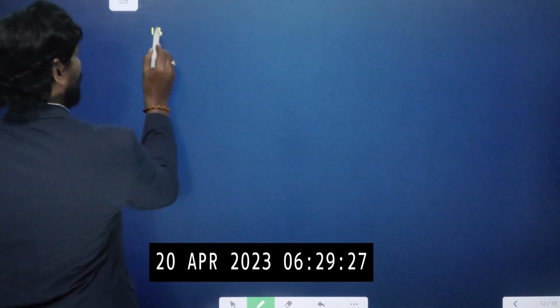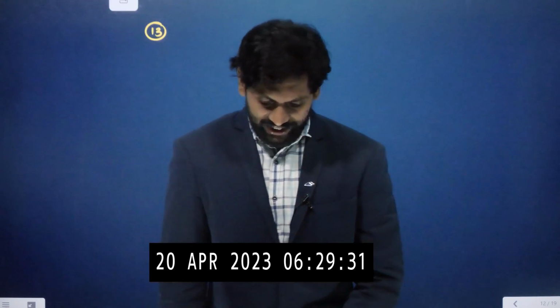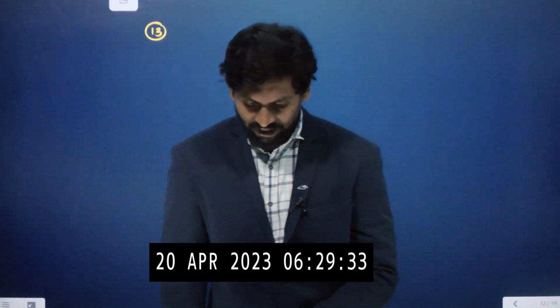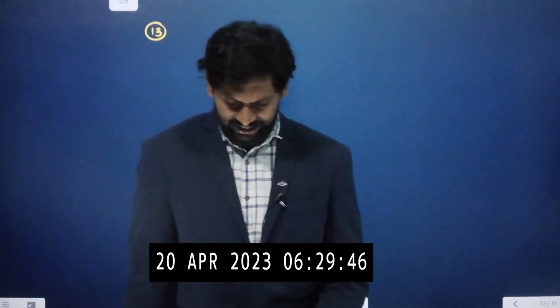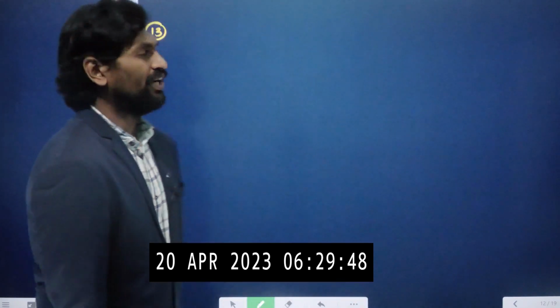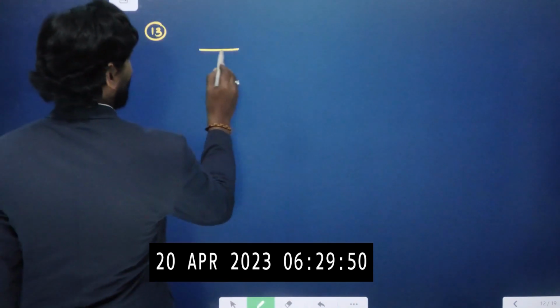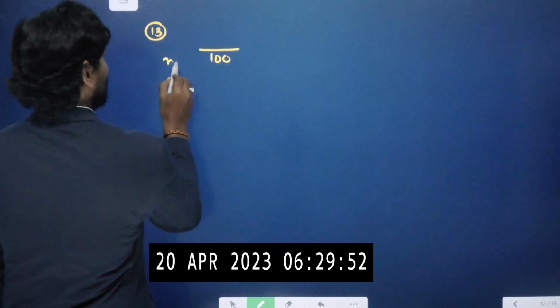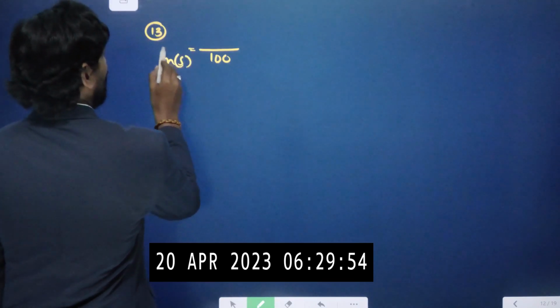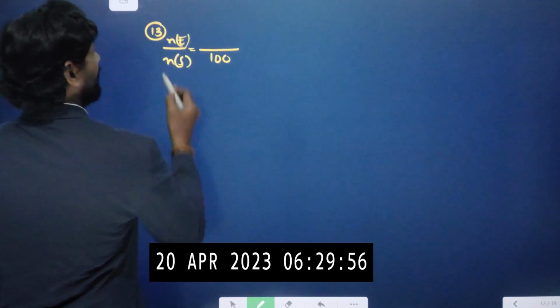Problem number 13. Given that a card is drawn at random from the pack of 100 cards, numbered from 1 to 100. There are 1, 2, 3, 4, 5 like that numbering on the cards. Probability of drawing the card which is numbered a perfect square. So 1 to 100, how many perfect squares? Total 100 cards are there, n of S.